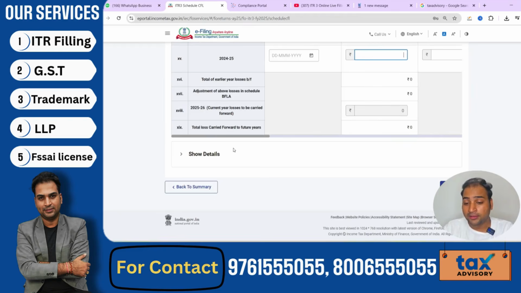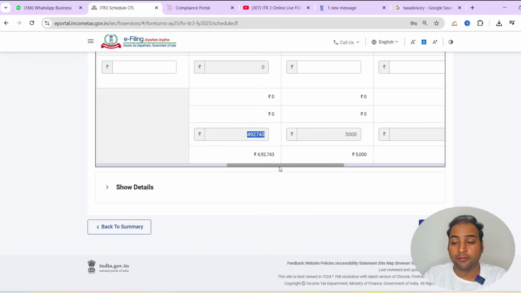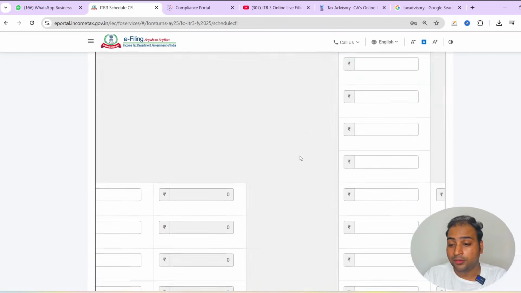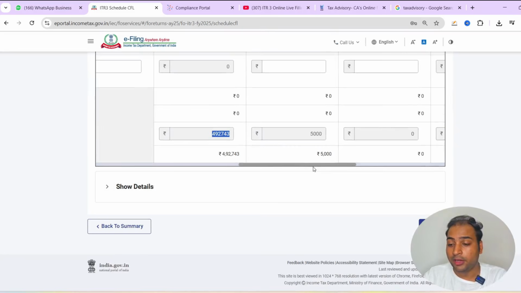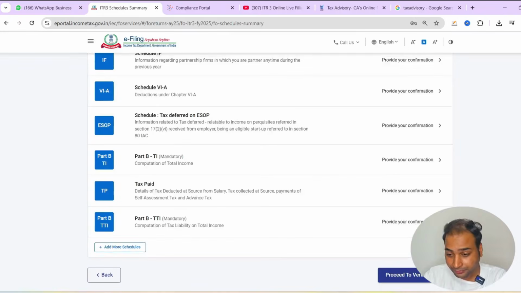So this is the 25-26 loss, which is 4,92,743, and the 5,000 loss from speculative business, and the short-term capital loss is now 0.